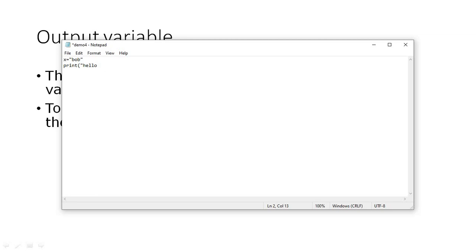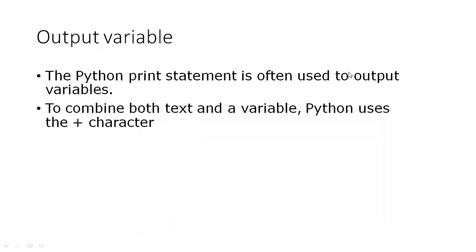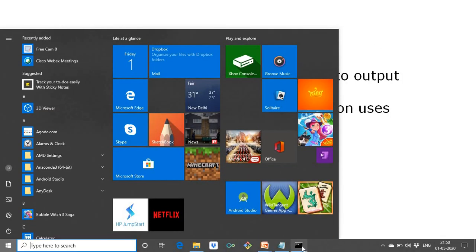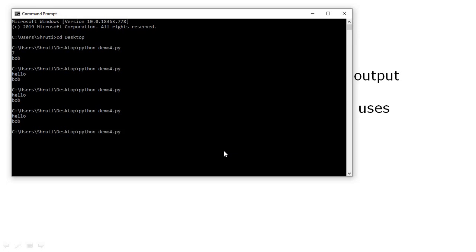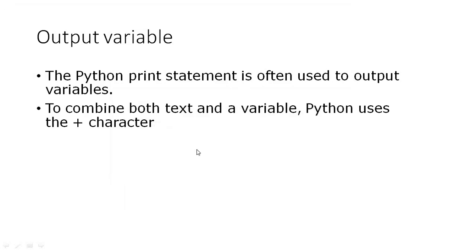Hello is my text plus x. Save this. So hello Bob got printed. So to combine both text and variable, Python uses plus character.